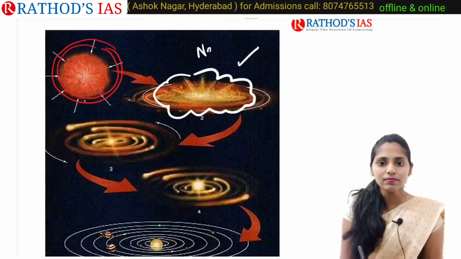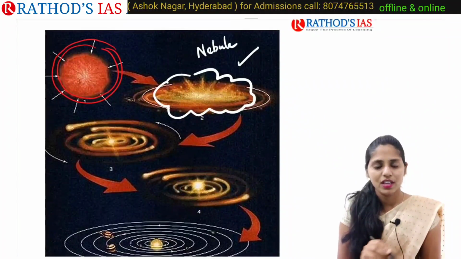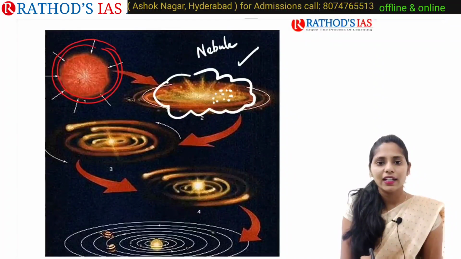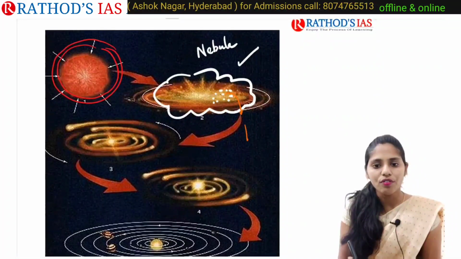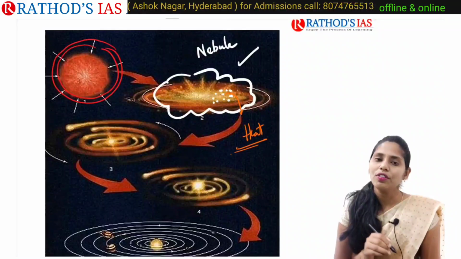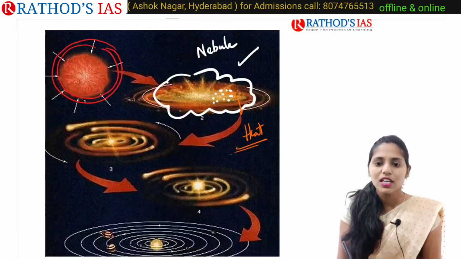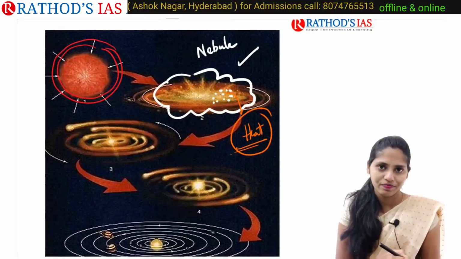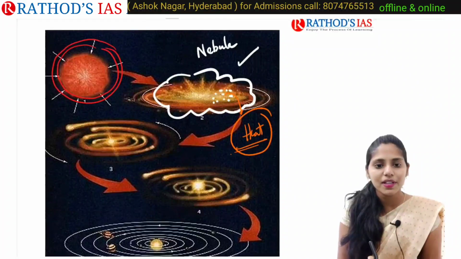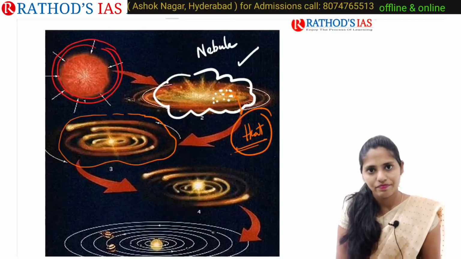This is our nebula. In this nebula, particles collide with each other, and that leads to the release, or generation, of heat. Because of this heat, there is an increase in temperature, and so there is spreading of this gaseous nebula.